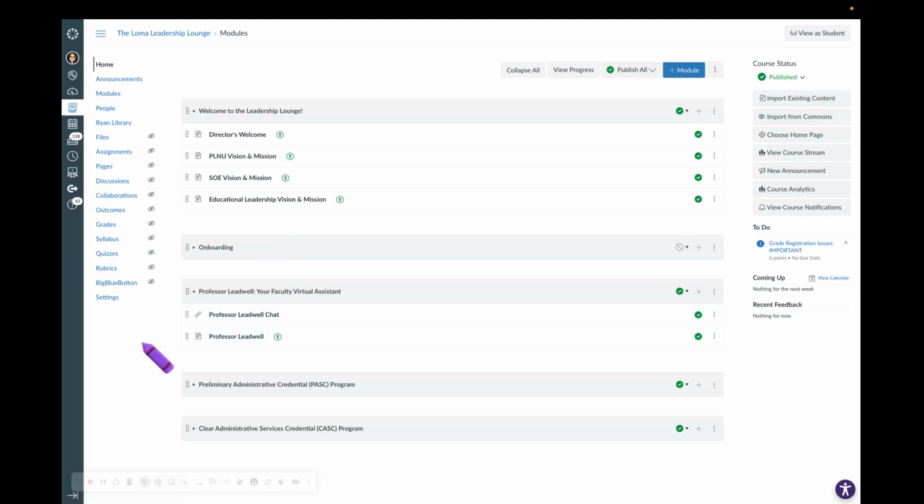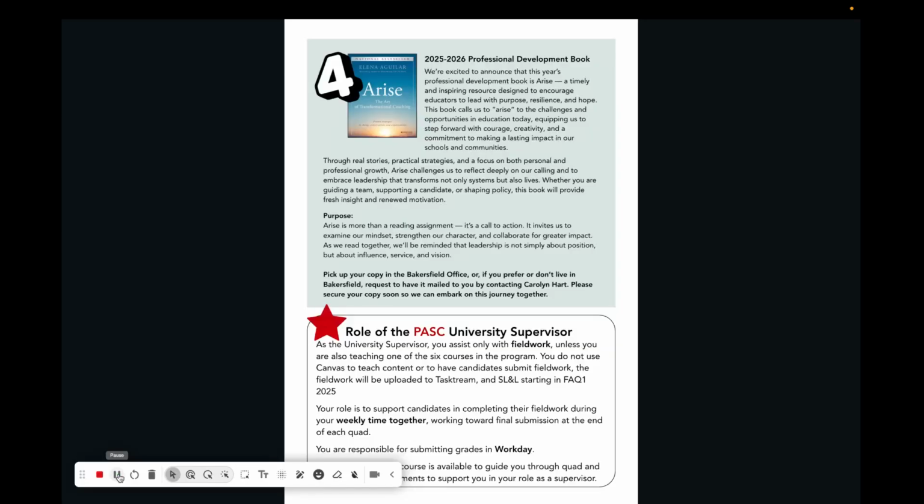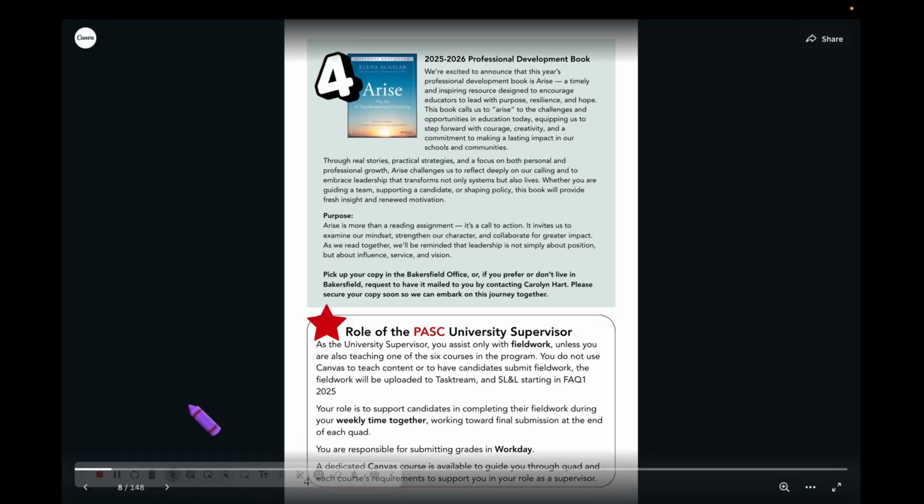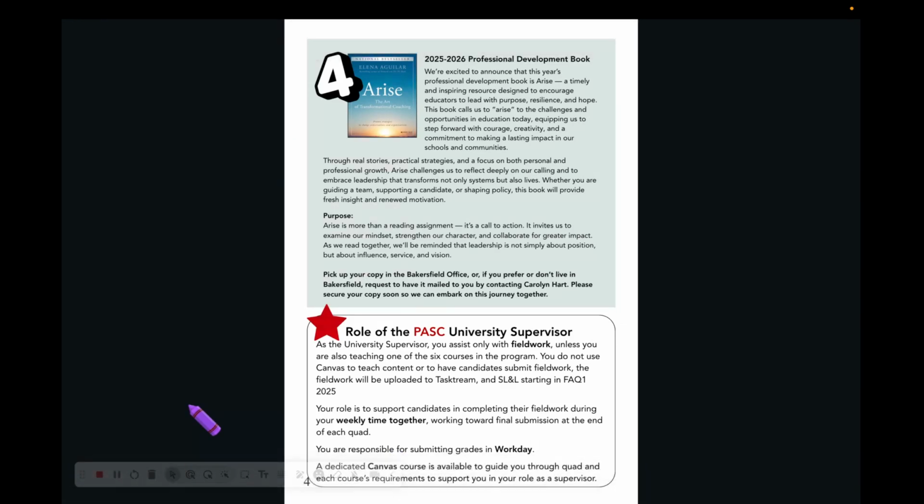So this, you have been sent an email to join. Please say yes anytime you are sent an email to join a course, as it will be very helpful for you in completing your requirements. Shifting back to page 4, I believe, on the role of the PASC University supervisor, this is just a summary. On another page, there is a larger version of this that we'll take a look at in a moment. So once you've received your confirmation that the candidate has completed onboarding, then you can introduce yourself, as I mentioned.